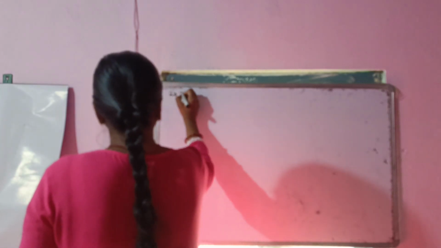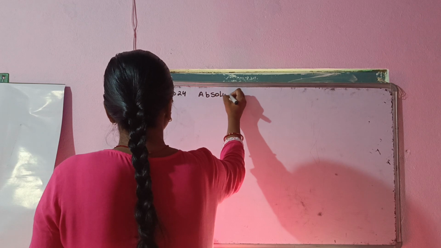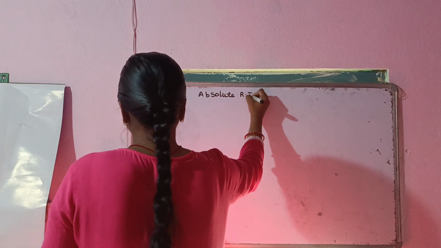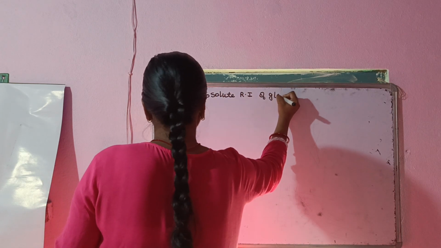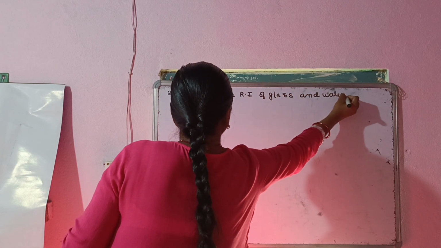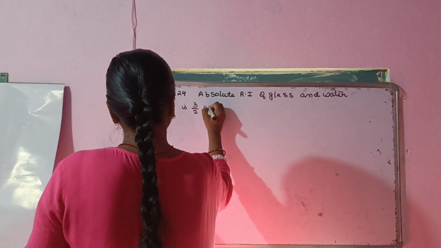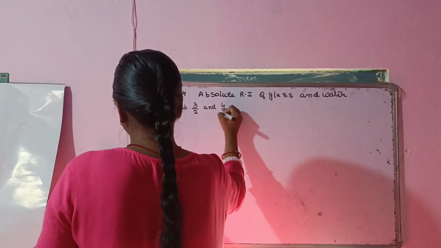In the CBSE 2024 question, it was written that the absolute refractive index of glass and water is 3/2 and 4/3.